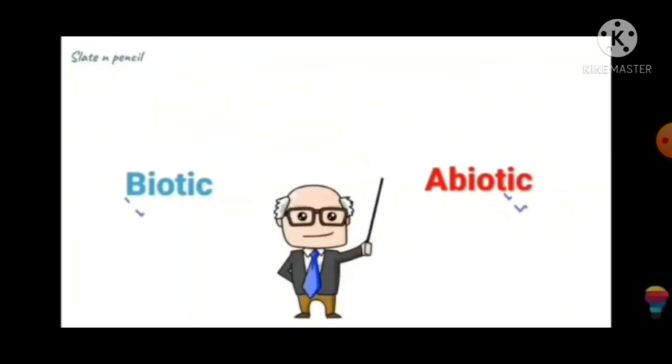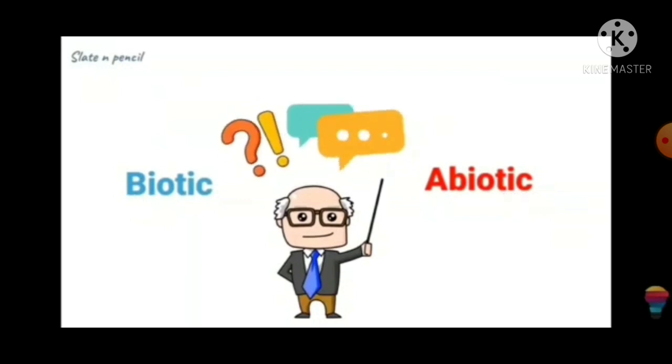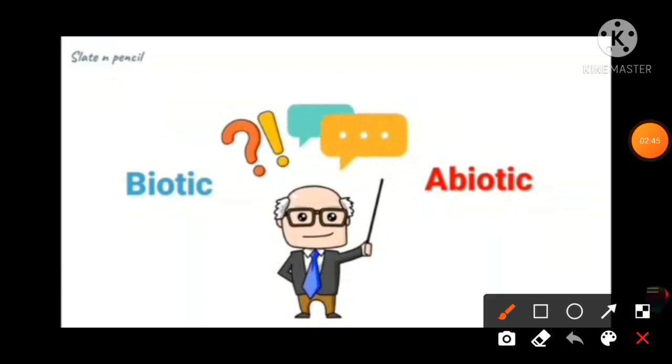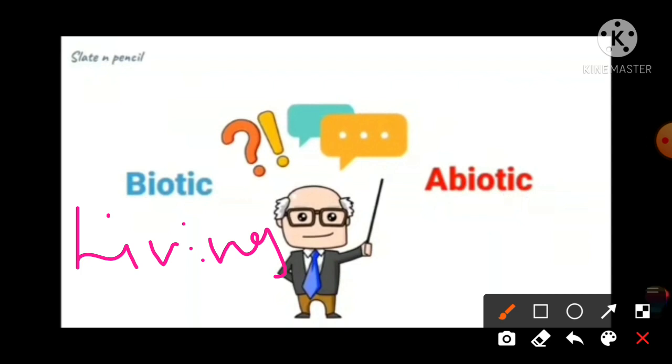So the natural environment is divided into two parts. First is the biotic environment, and second one is the abiotic environment. So what is biotic and what is abiotic? What is the difference between them? First is the biotic environment. The biotic environment is the world of living organisms. All the living things we can include in the biotic environment, right? Just like the plants and the animals or any other things you can add to it.